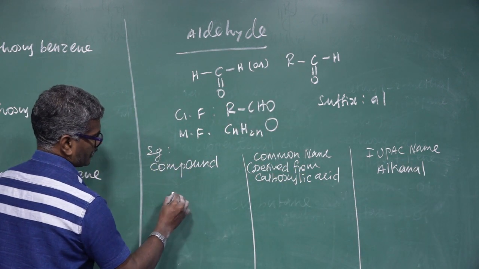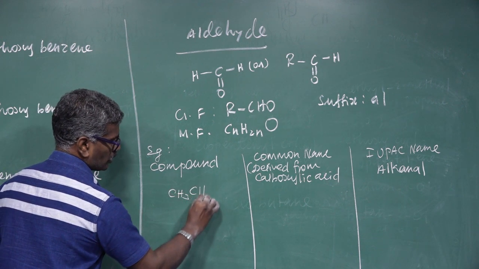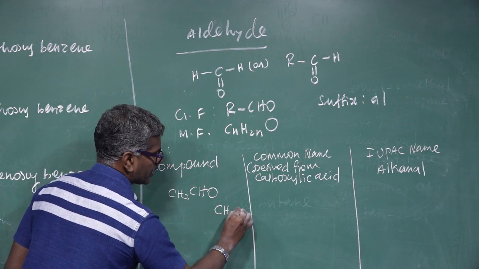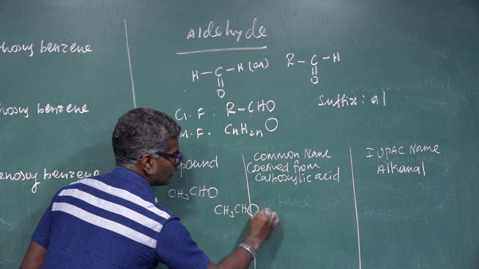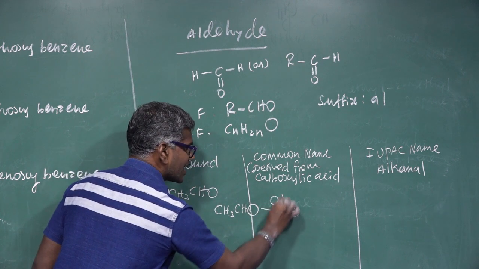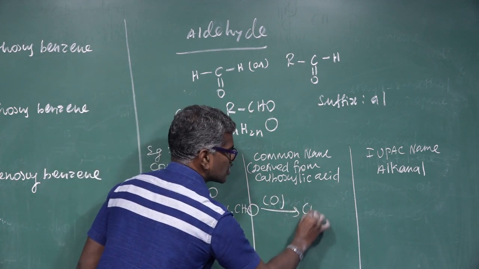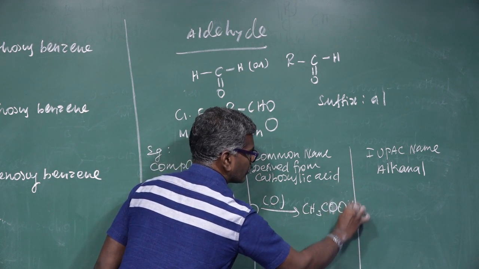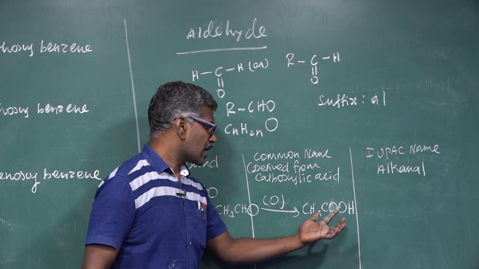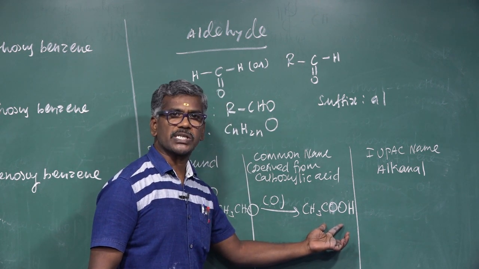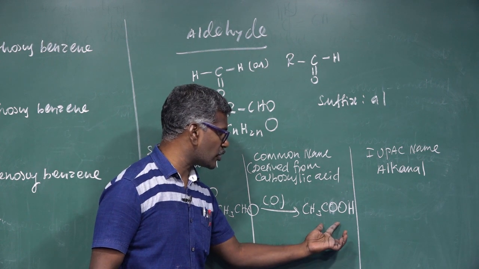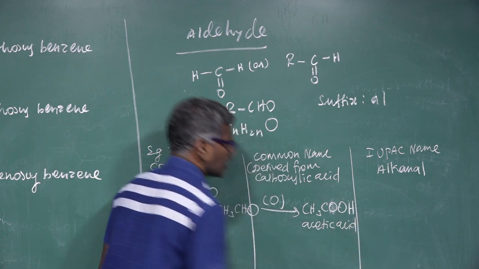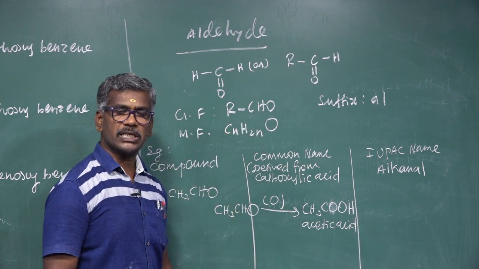For example, CH3CHO. This compound can be obtained from the carboxylic acid. Any aldehyde undergoes oxidation to form a carboxylic acid. The common name can be derived from their sources. For example, acetic acid can be obtained from vinegar.